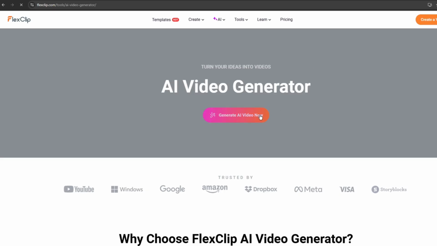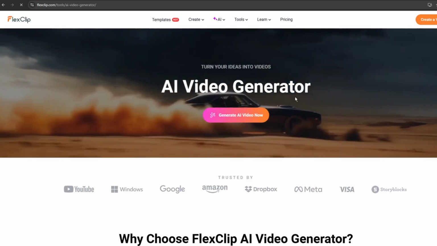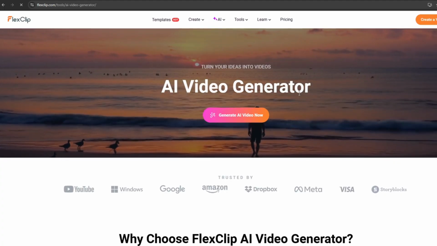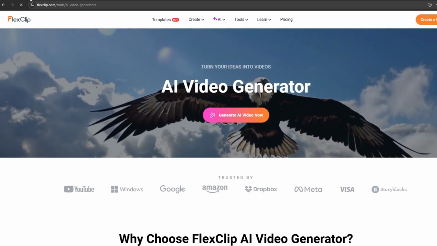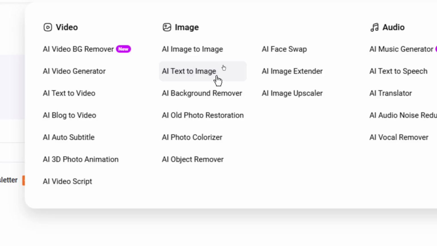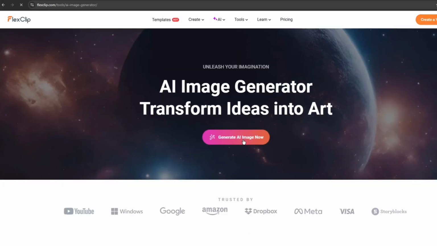This is the perfect tool we are going to use to generate our videos. However, if we use this tool directly, we shall not obtain the best result. The best thing we can do first is to get images, and then this tool will convert those images into videos. So to get our images, go to this account, select the option called AI text to image, and then from here select the option called generate AI image now.